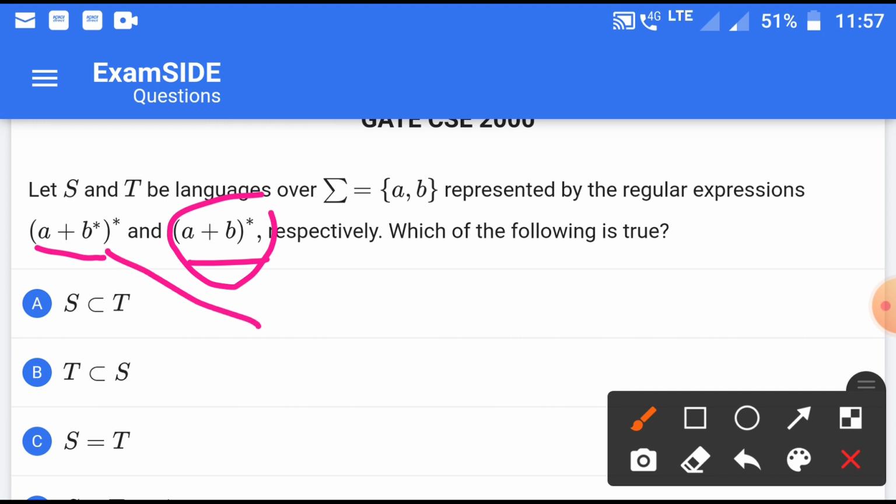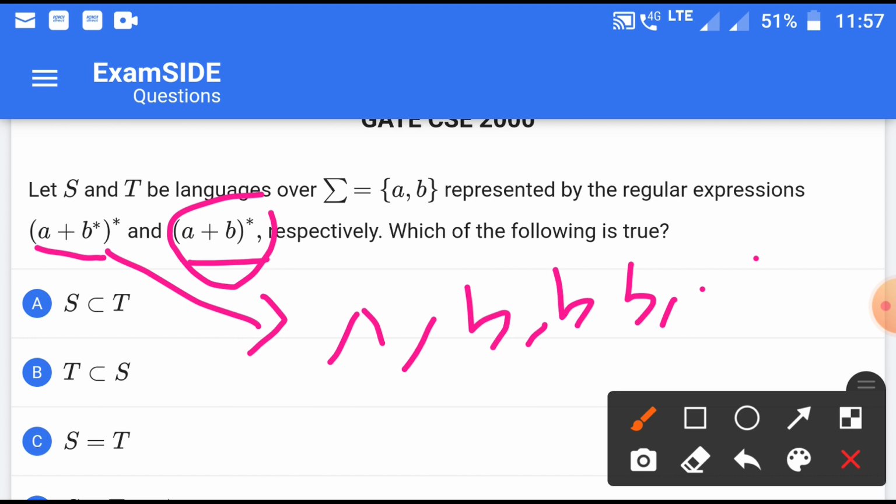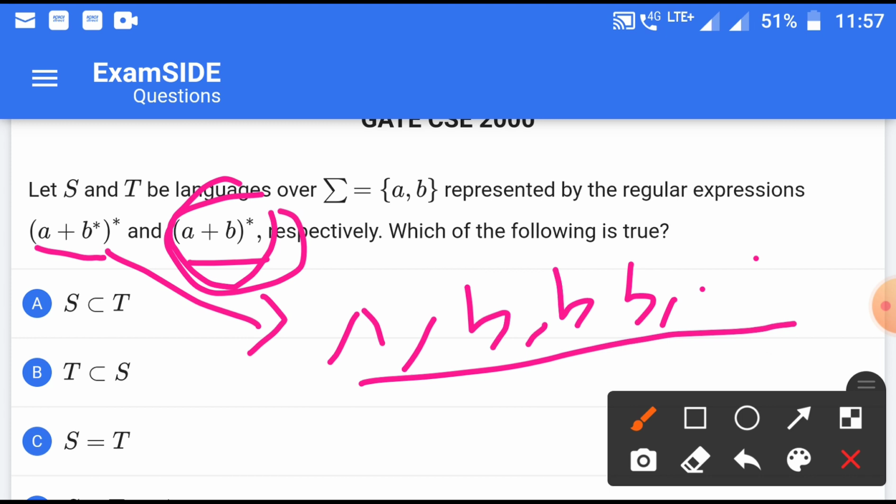This B asterisk has a lot of values like null, B, double B, triple B, and so on. At a time we can take one of these values. If we take B, then what will be the result? The result will be the same thing, (A + B)*. So in this situation we can conclude that it is just equal to this one.